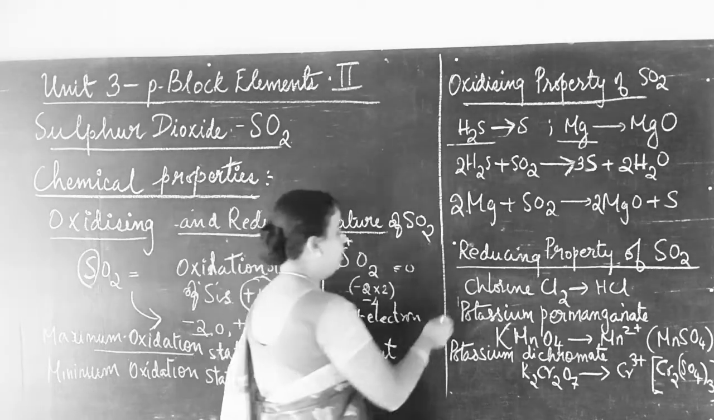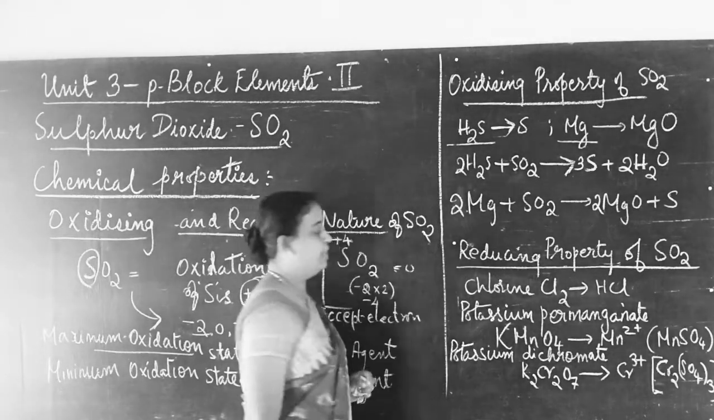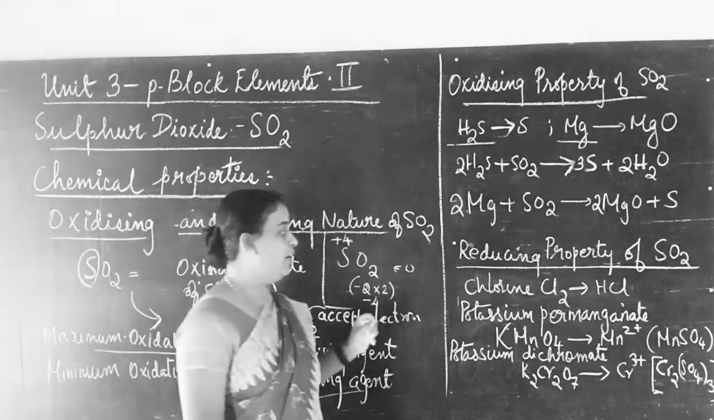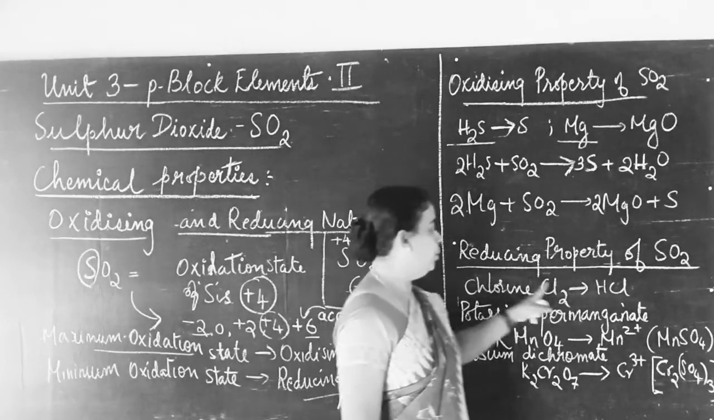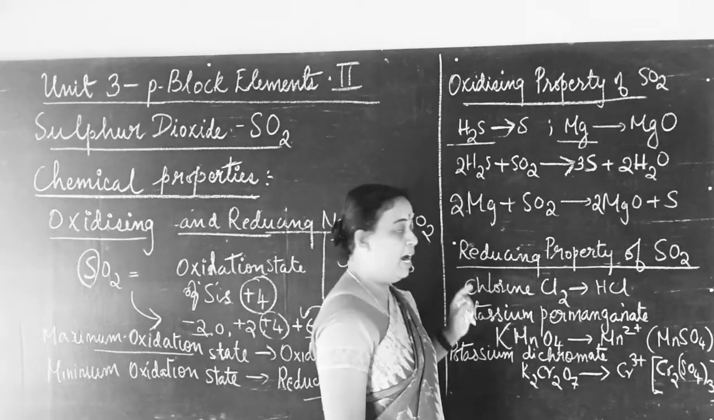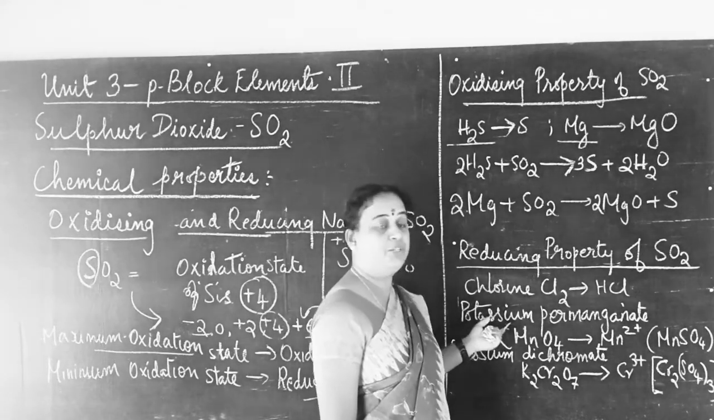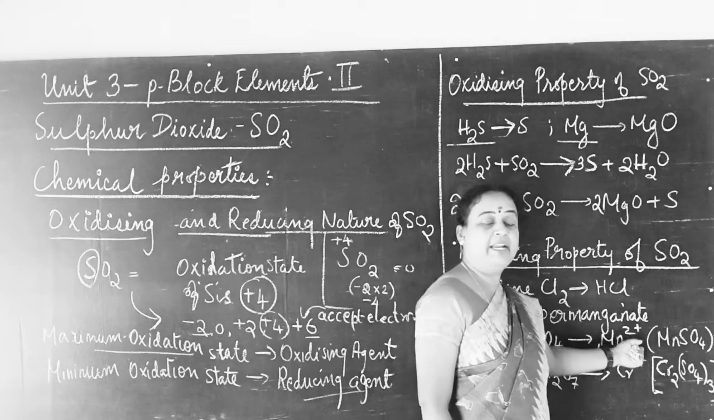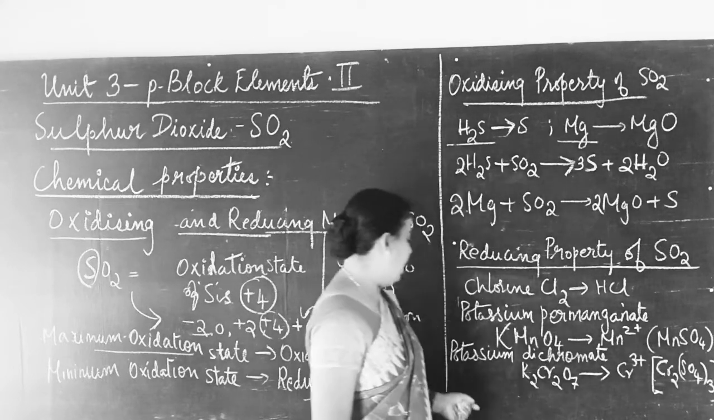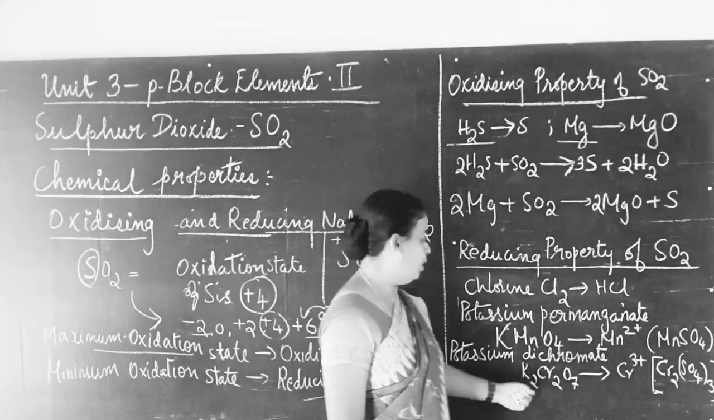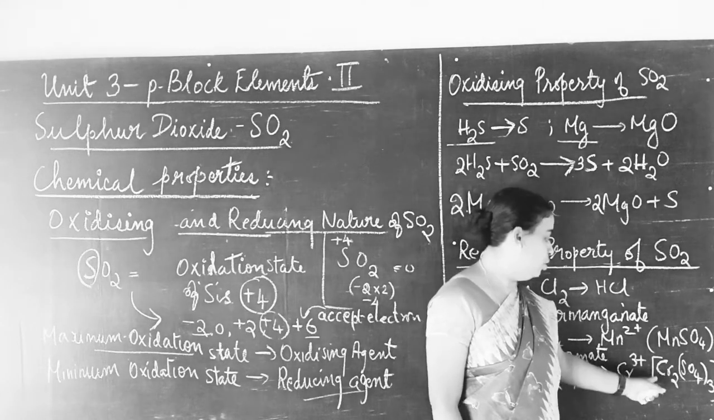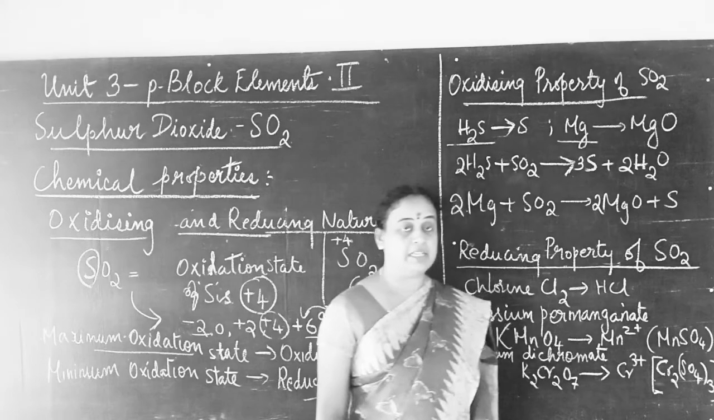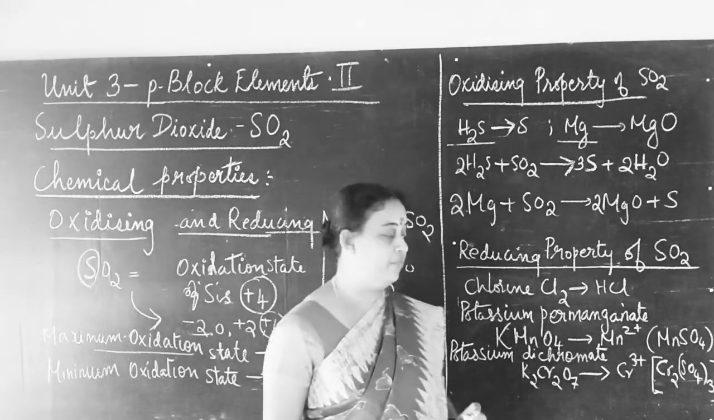Now let us see the reducing property of sulfur dioxide. Sulfur dioxide reduces chlorine to HCl, potassium permanganate to Mn2+ ion, that is MnSO4, and potassium dichromate, K2Cr2O7, to Cr3+ ion, that is Cr2(SO4)3, chromium(III) sulfate.